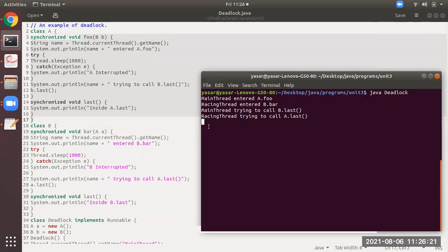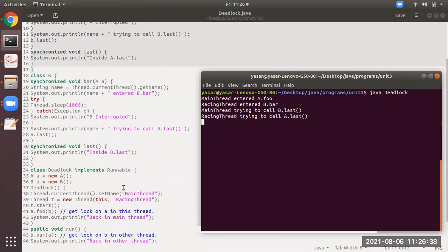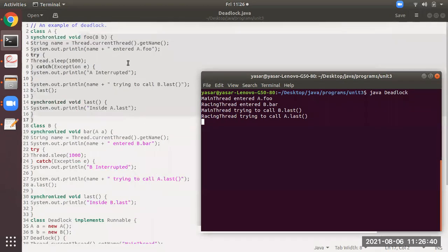Now you see why? I will explain that part. You see here, synchronized void foo(B b). At line number 4, name will be equal to Thread.currentThread().getName, which means it will get the name. What is the name you have set from here? You have set the name as main thread. So over here, at the fourth line, name will be main thread. At the fifth line, you see it is printing something: name entered A.foo. So it will print main thread entered A.foo.